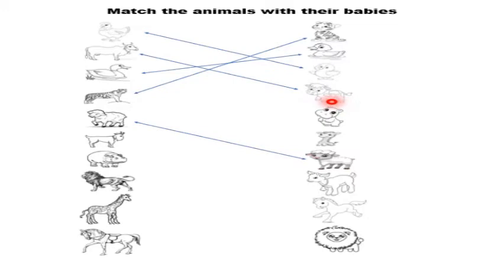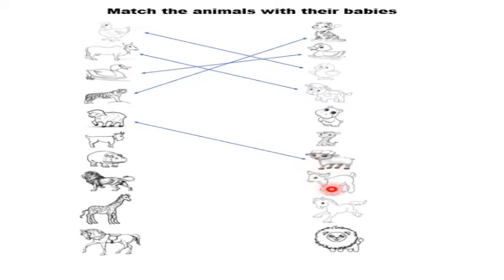Calf. Is this calf a baby of goat? No, this calf is a baby of cow. Calf. Is this calf a baby of goat? No, this calf is a baby of hippopotamus. Calf. Is this calf a baby of goat? No, this calf is a baby of giraffe. Lamb. Is this lamb a baby of goat? No, this lamb is a baby of sheep.